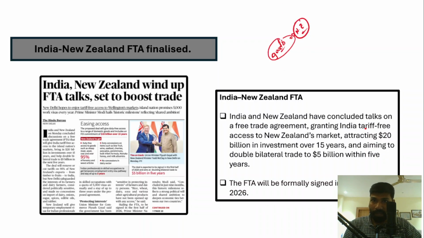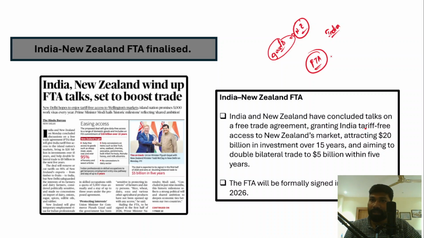It will help further increase Indian exports to New Zealand. So this free trade agreement is essentially aimed at reducing tariffs between these two countries, and it will provide India zero tariff or tariff-free access to New Zealand's market.